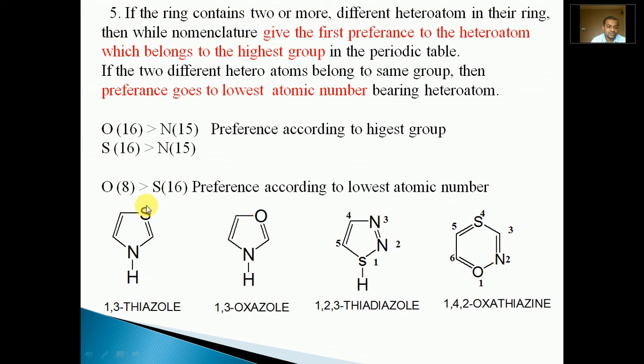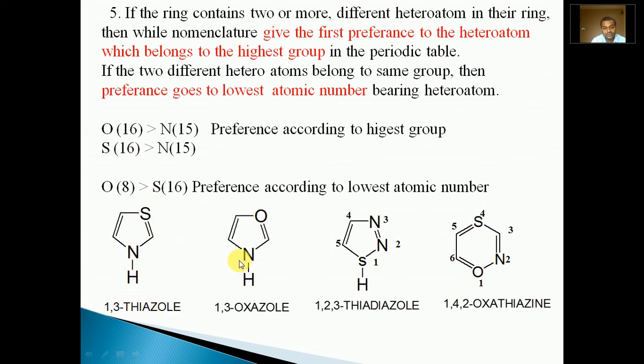That's why numbering should start from sulfur, 1, 2, 3, so 1,3. First sulfur, thia; second nitrogen, prefix for nitrogen, aza; thia plus aza plus the five-membered suffix ole. The name becomes thiazole, 1,3-thiazole.